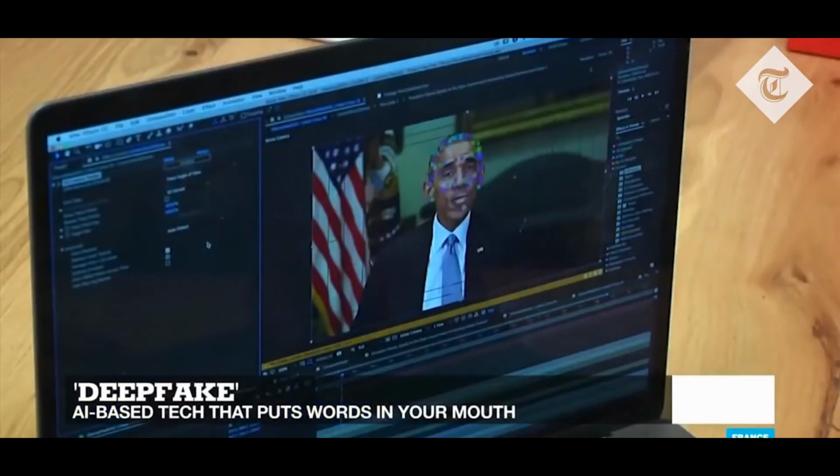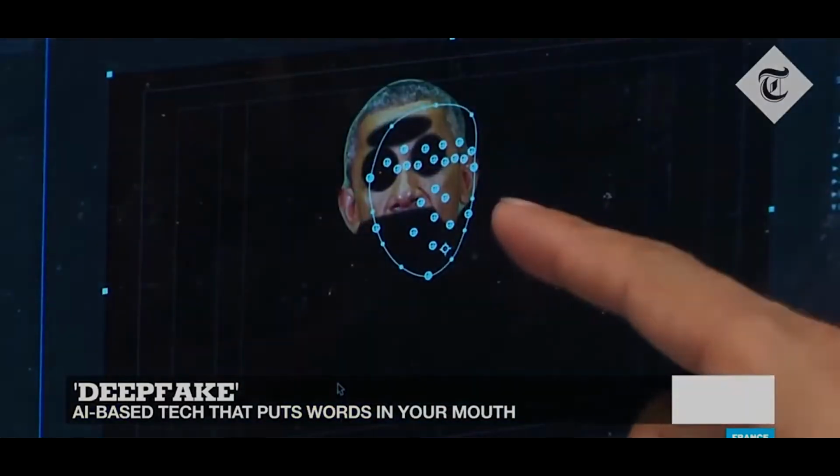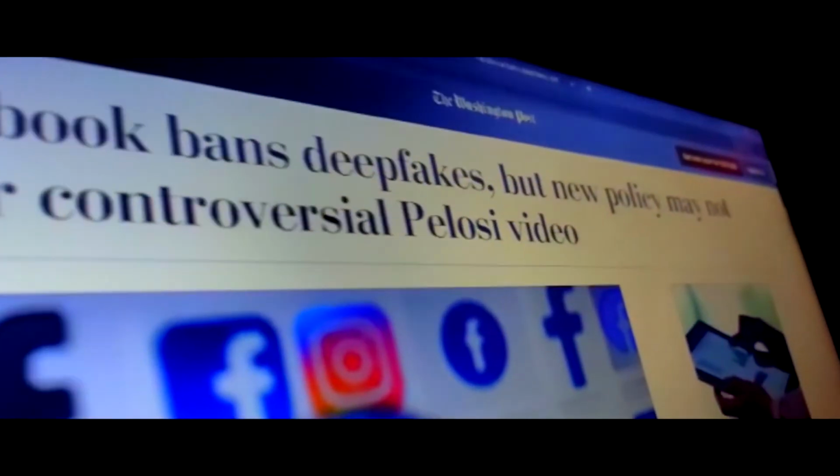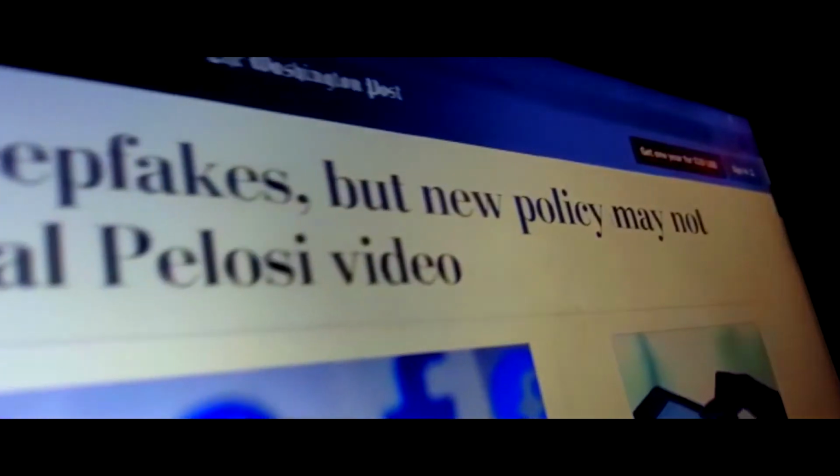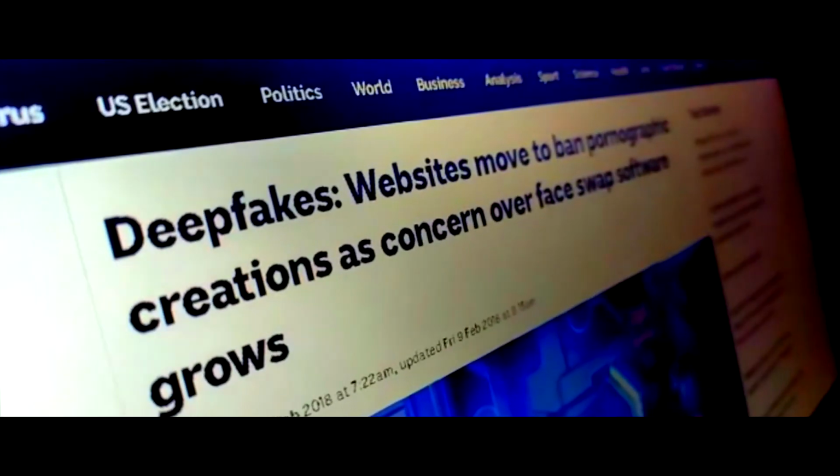We are looking at a new phenomenon called deepfakes. Deepfake technology that uses AI to create super realistic fake videos. Deepfakes have started to appear everywhere. It uses artificial intelligence to basically swap out one person's face for another, often to make them say or do things that are completely out of character. Despite bans on major websites, they remain easy to make and find. In a world where fakes are easy to create, authenticity also becomes easier to deny.